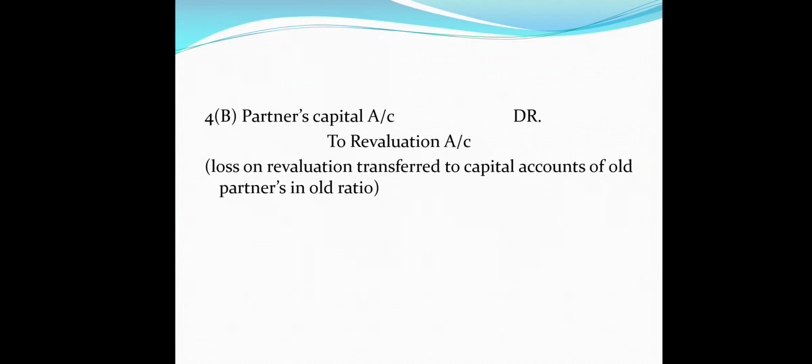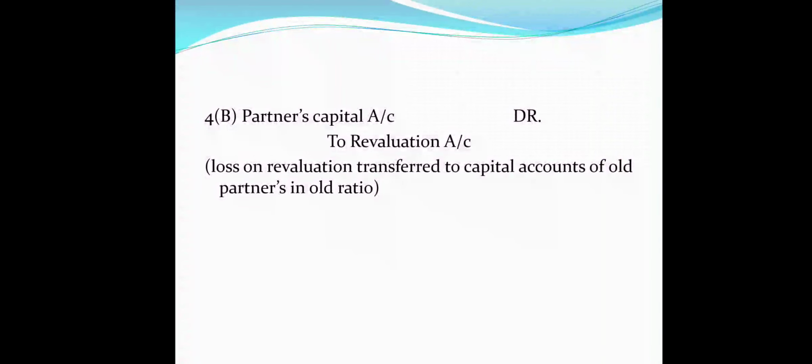The third case was when an equal amount was claimed, then the entry will be simple: workman compensation reserve account debit to provision for workman compensation claim. Then we have taken the fourth case. In that, the entry will go through the revaluation account because the claim amount is more than the amount of workman compensation reserve. To understand all this concept, we will take an example.